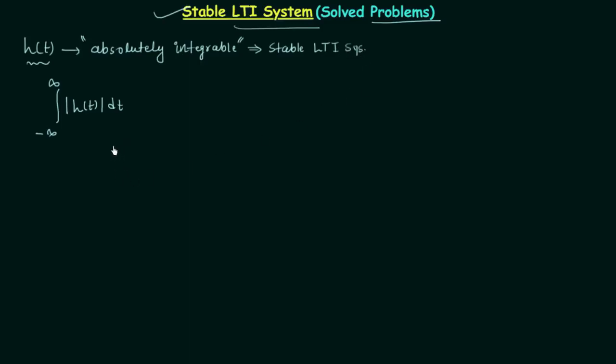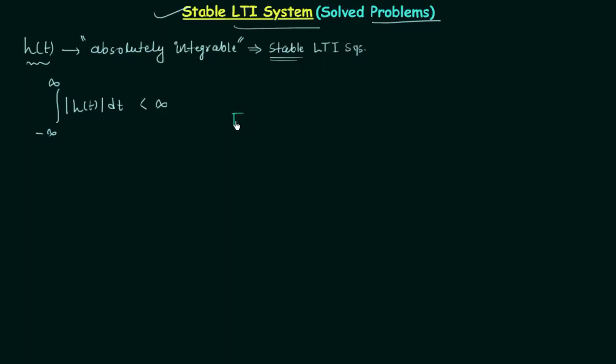So whenever the result of integration is equal to some finite value, or we can say it is less than infinity, the LTI system is stable in nature. Now we can check whether the given LTI system is stable or unstable by simply integrating the impulse response. Now I will explain why integration is not required in most of the cases.